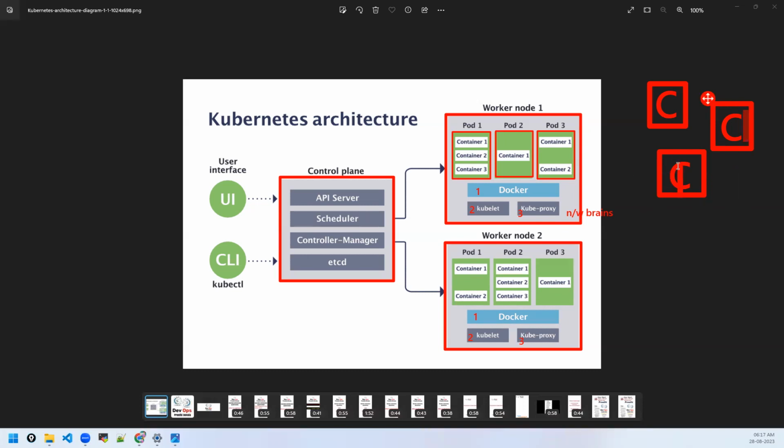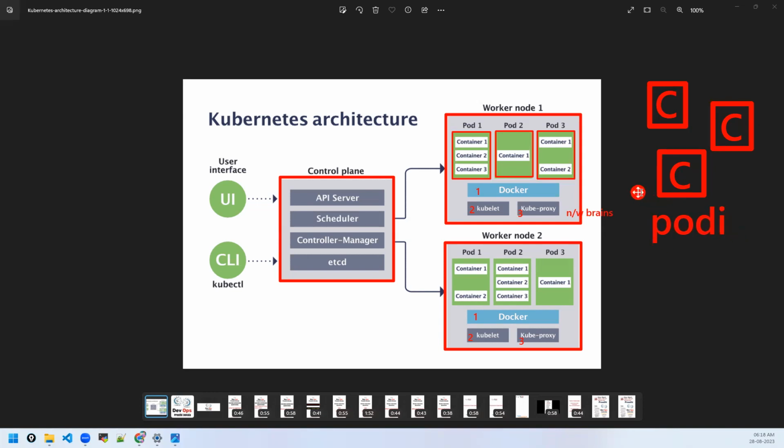Every pod will have a network interface and every pod will have an IP address. A container running inside the pod will share the same pod network interface, same pod IP, and so on. To access this container, you will use the same pod IP. Like I said, every pod will have an IP; the container will not have an IP.